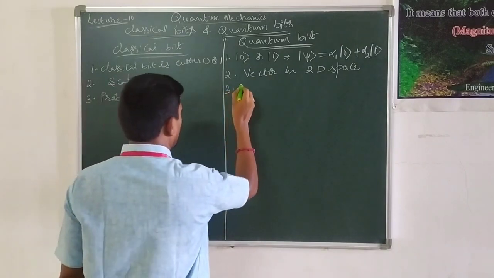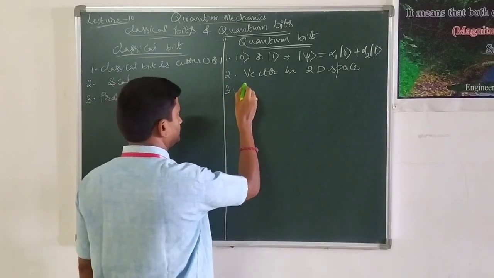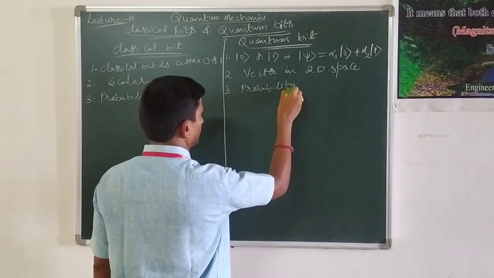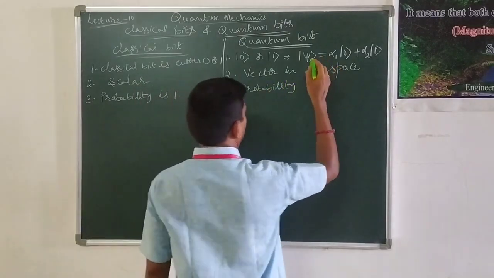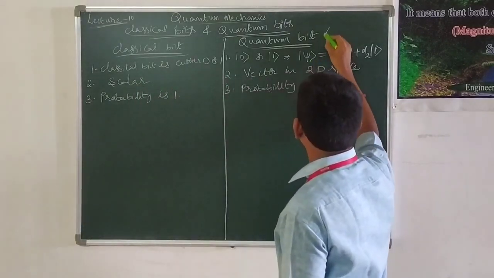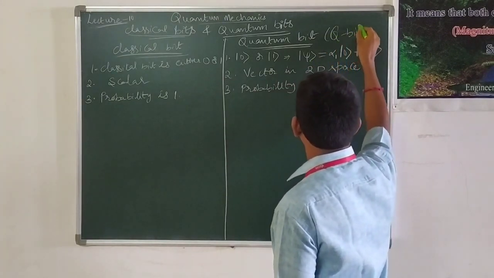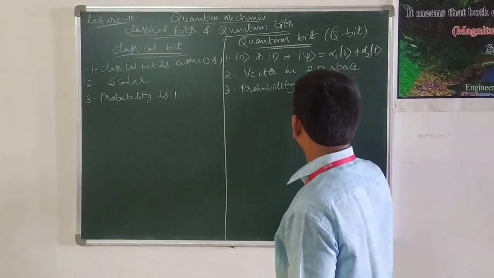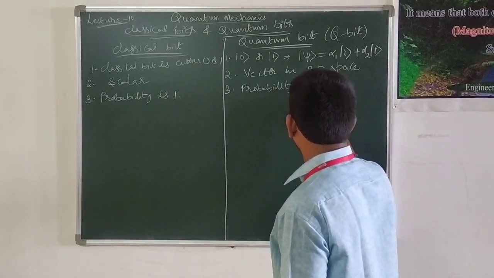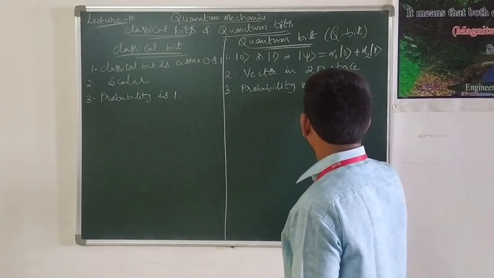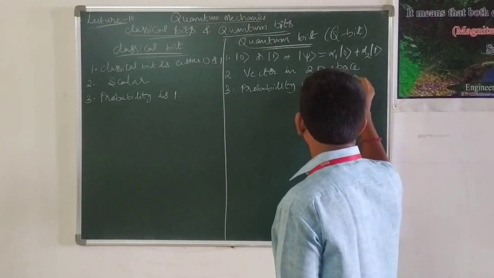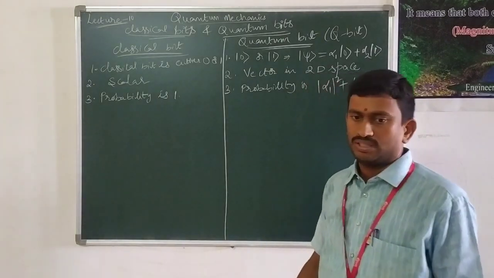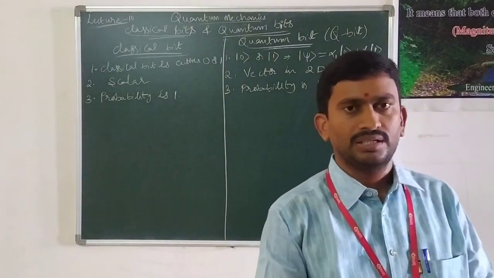Whereas the probability of quantum bit, or qubit, quantum bit can also be written as qubit, the probability of qubit is modulus of alpha 1 square plus modulus of alpha 2 square is equal to 1. This is the probability of quantum bit.